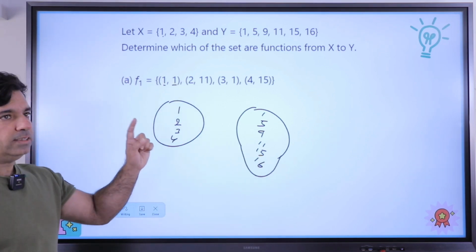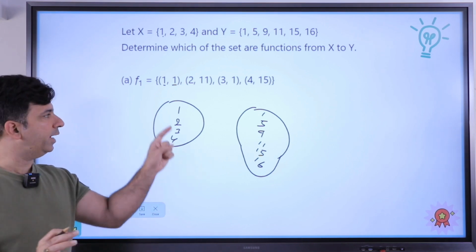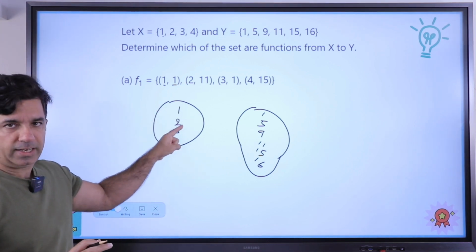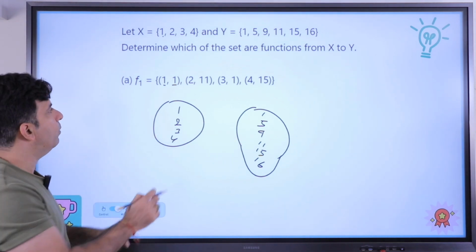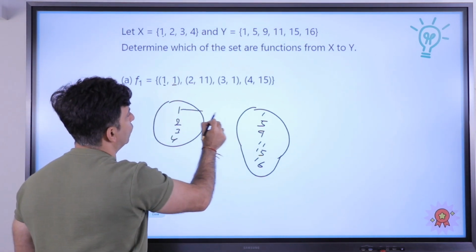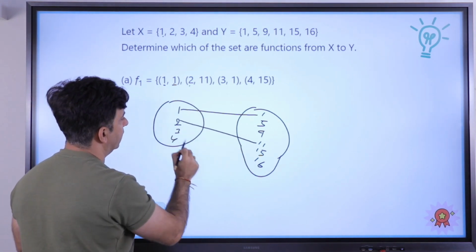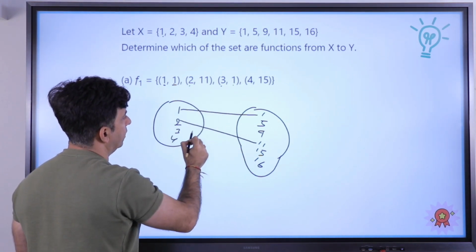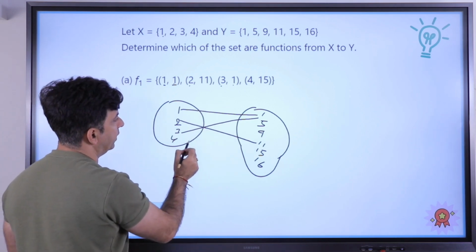So for this relation to be a function, the only condition is this, that every element of the first set, set A, should have a unique image in set B. So in this example, 1 is connected with this 1. This 2 is connected with this 11. This 3 is connected with this 1. This 4 is connected with this.